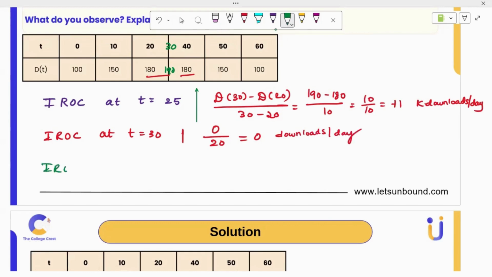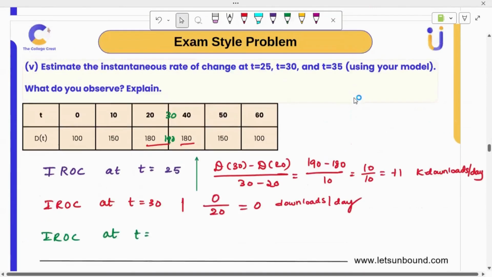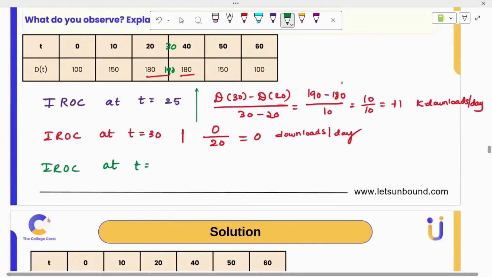Now, IROC, instantaneous rate at t equal to, we are doing it for 25, 30, 35. So 35 lies between this, correct? So we can do 180 minus 190. Okay, the order is important. Then 30 minus 40.